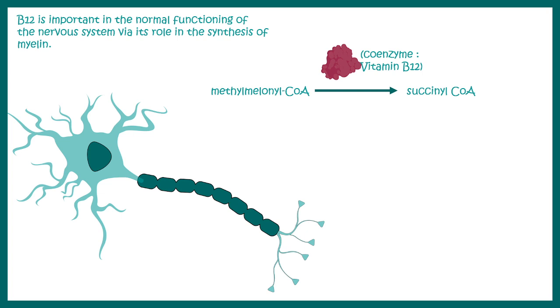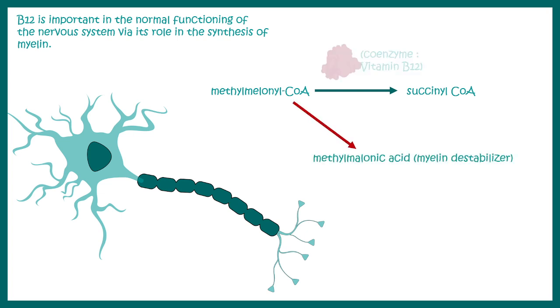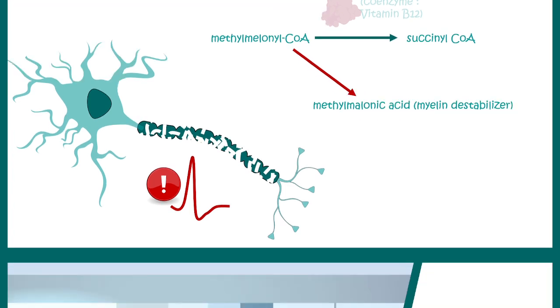Now, if vitamin B12 is deficient, this conversion doesn't happen. In turn, methylmalonyl-CoA gets converted to methylmalonic acid, which is a myelin destabilizer. As an end result, the myelin sheaths are perturbed in the neuron, and that leads to poor nerve conduction.